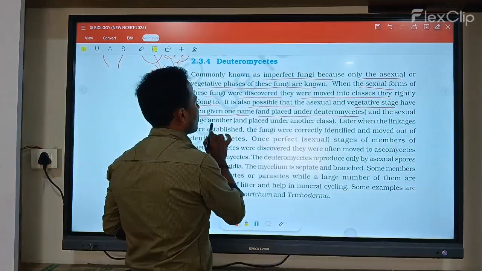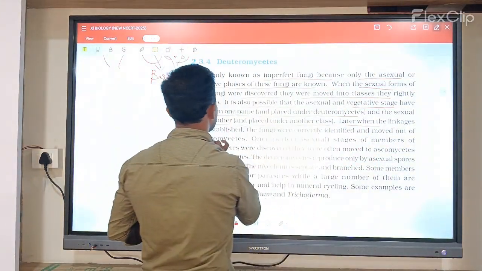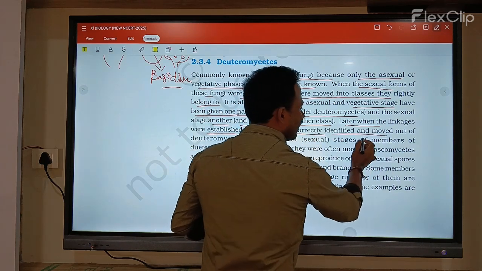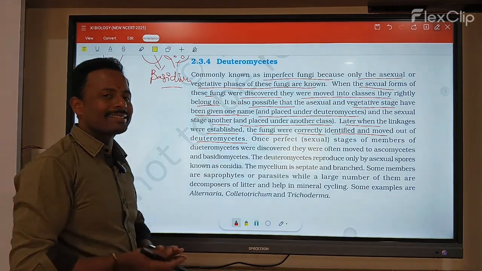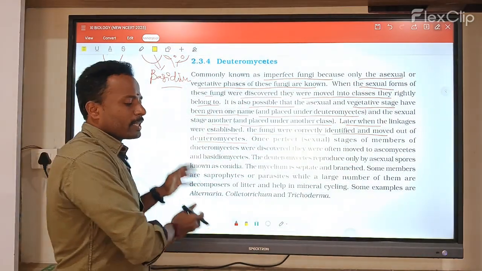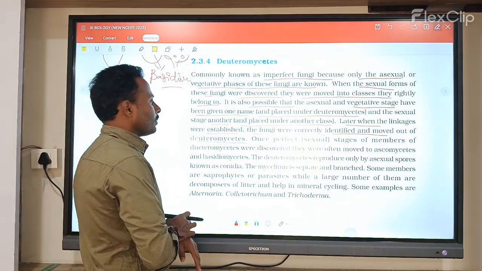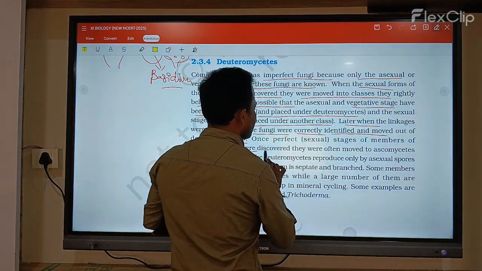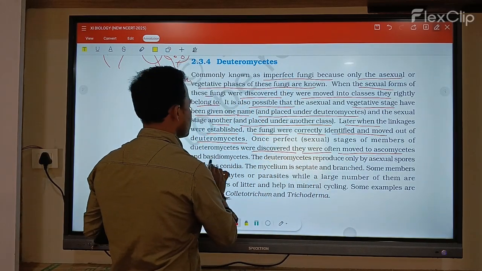The sexual stages are placed under the classes later, when they are linked to established fungi, and are identified and moved out of the deuteromycetes. When a sexual stage is discovered, they are often moved to the ascomycetes and basidiomycetes.